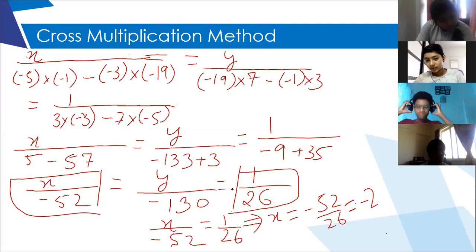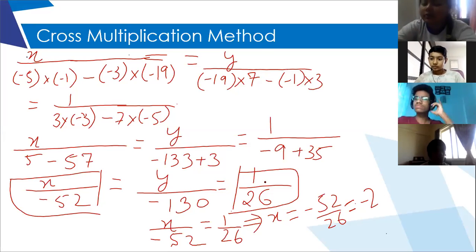See, all fractions are equal. So for finding x, I took the first fraction and equated it with the third. And for finding y, I equated the second fraction with the third, because all of them are equal. You can choose any two. I got it. Thank you, ma'am.